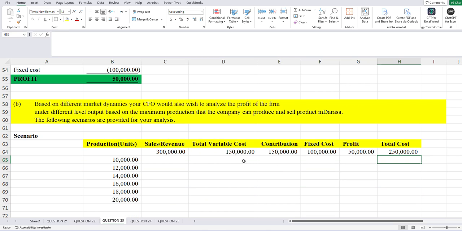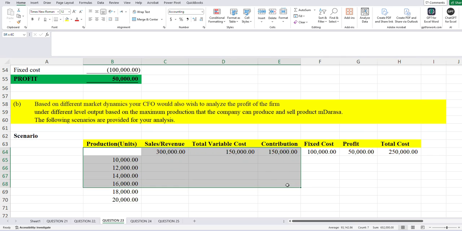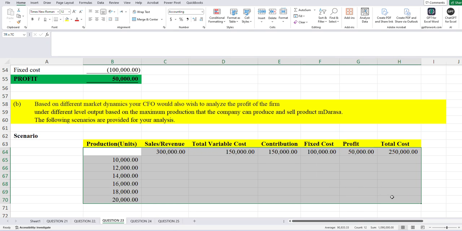So this is what you're having as per the original set. We need to prepare all these variables based on the scenarios you're given here. So we apply the concept of data table. The data table will tell me that I need to highlight all this data.